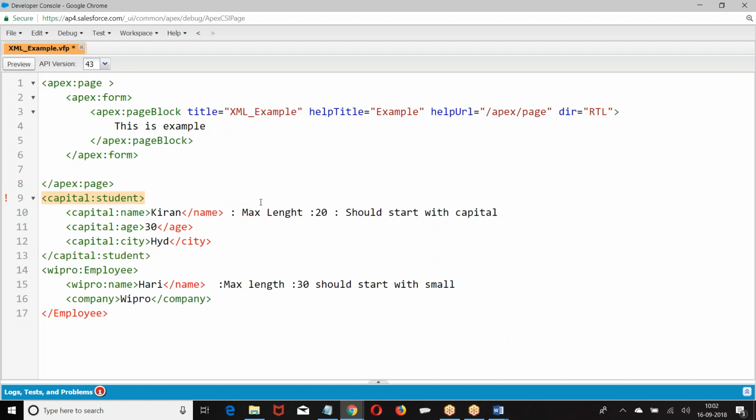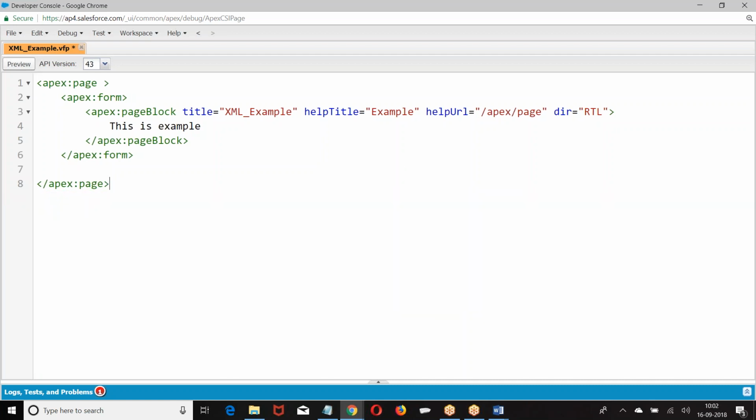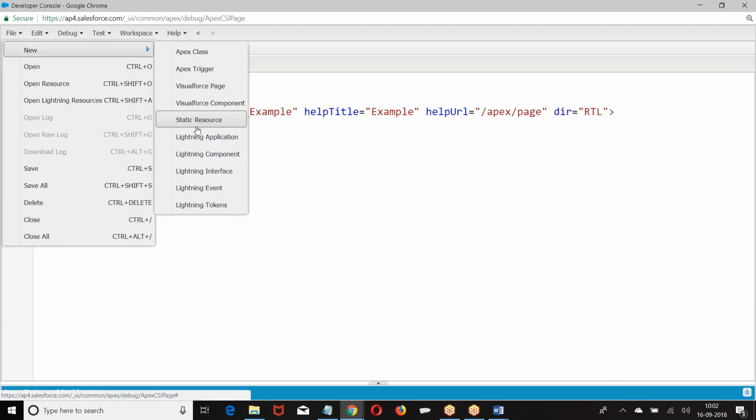We will discuss this namespace and schema when you go to Visualforce. But right now, understand it is a namespace. I hope you're good. Now, let me compare with the VF page so that you know both definitions. In Visualforce pages, you can create a Visualforce component, right?